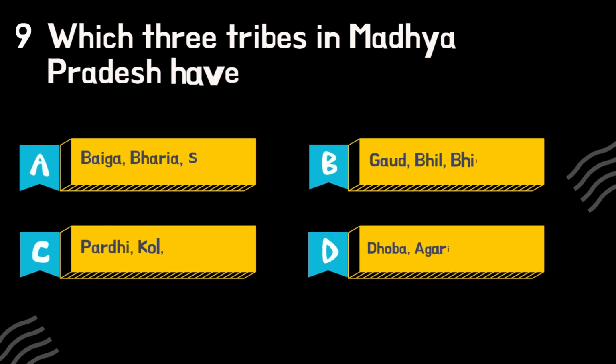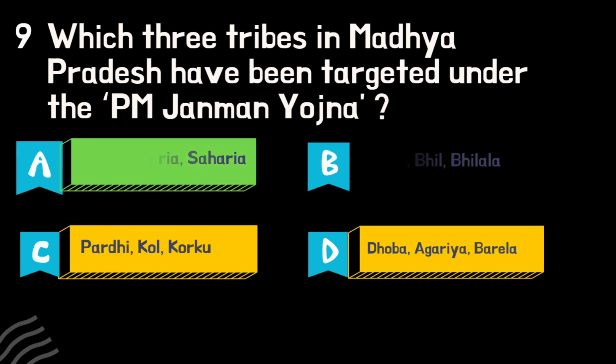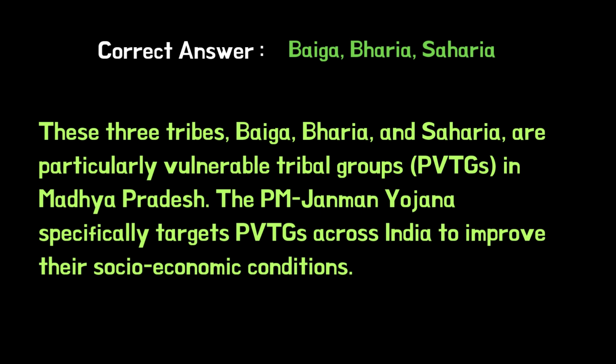Which three tribes in Madhya Pradesh have been targeted under the PM Janman Yojana? These three tribes, Baiga, Bharia and Seheria, are particularly vulnerable tribal groups, PVTGs, in Madhya Pradesh. The PM Janman Yojana specifically targets PVTGs across India to improve their socio-economic conditions.